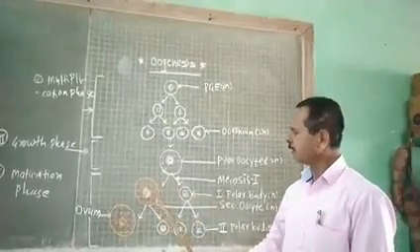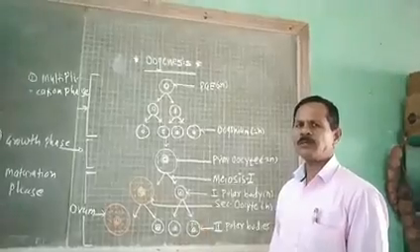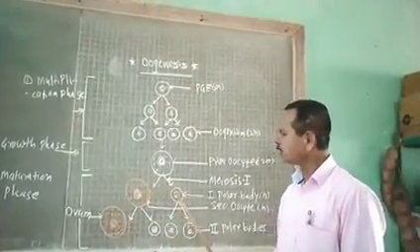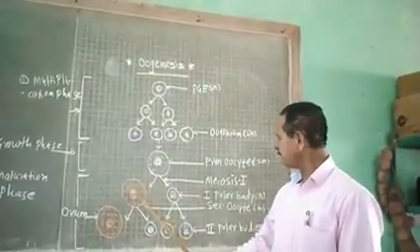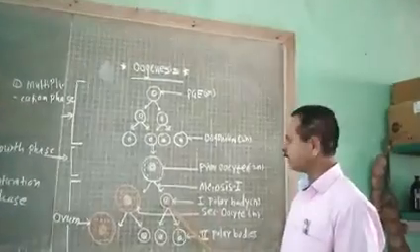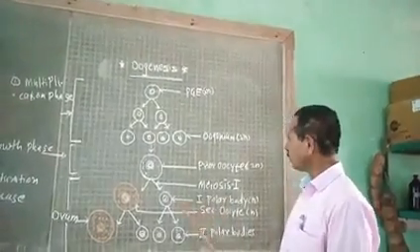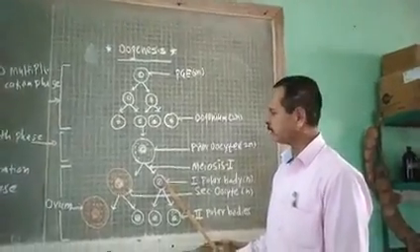In this division, nuclear division is equal, but cytoplasmic division is unequal, and as a result, two unequal daughter cells are formed. Of these, the larger cell is called secondary oocyte, and the smaller cell is called first polar body. First polar body does not enter the meiosis second.